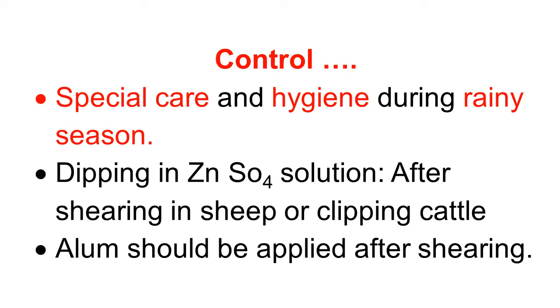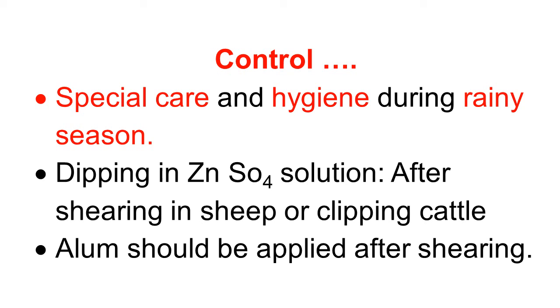Dipping of the animals in zinc sulfate solution after shearing in sheep or clipping the cattle is important, because the clipping and shearing instruments transfer the infection from one animal to another.